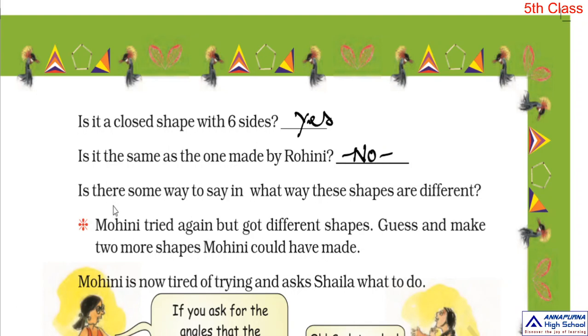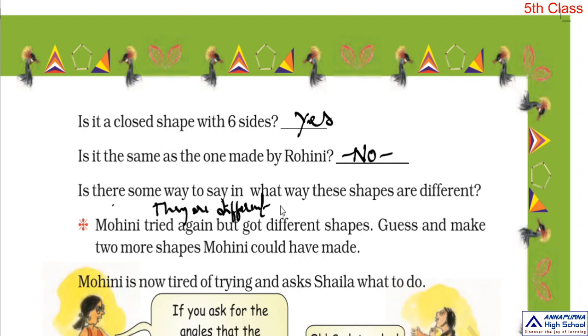Now, is there some way to say in what way these shapes are different? They are different.